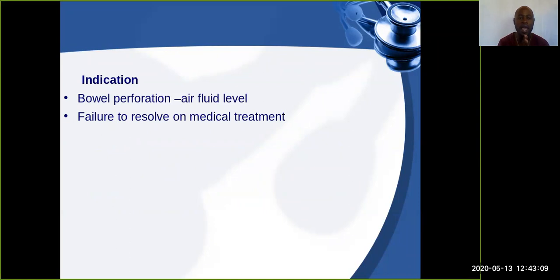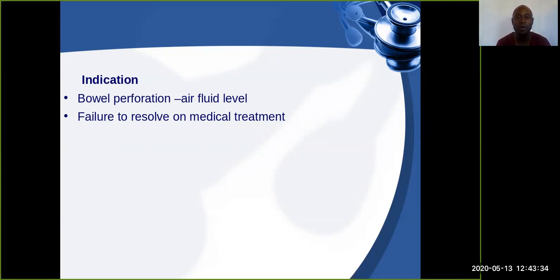What you should know is that anytime there's bowel perforation, this happens as an emergency, and this is a surgical procedure that is supposed to be done. When there's bowel perforation, if you do an imaging study, you find air fluid levels. Remember, I also talked about the champagne sign.